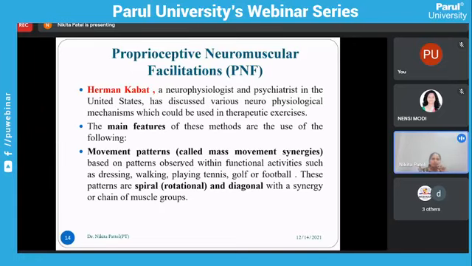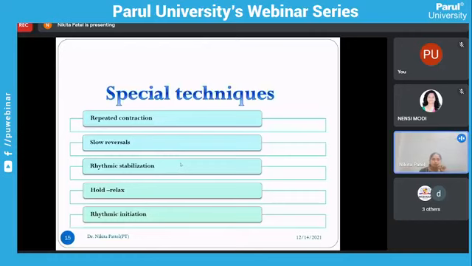Rotational and diagonal movements can be seen in functional activities like dressing, walking, playing tennis, golf, or football. All these functional activities need this diagonal pattern. If we use these activities for treatment, we can improve activities of daily living as well as break the synergy pattern. The special techniques are repeated contraction, slow reversal, rhythmic stabilization, hold-relax, and rhythmic initiation.